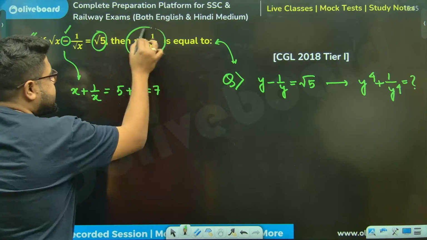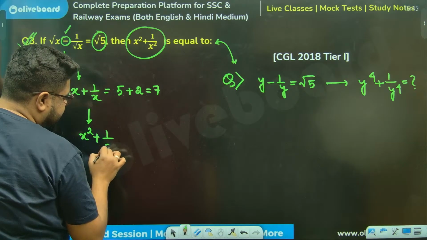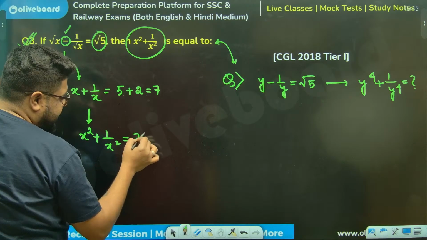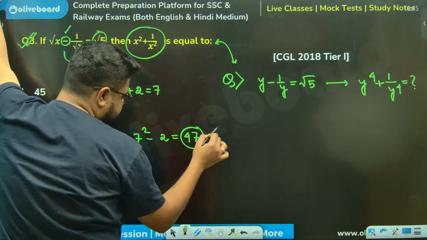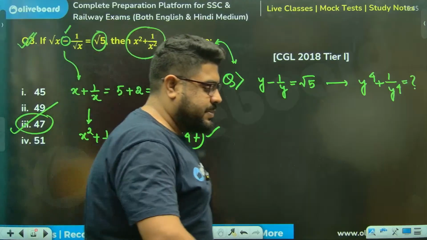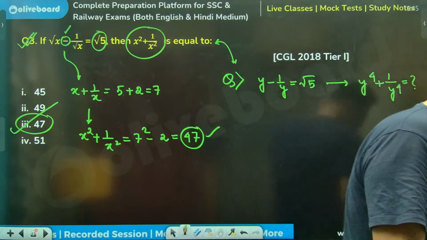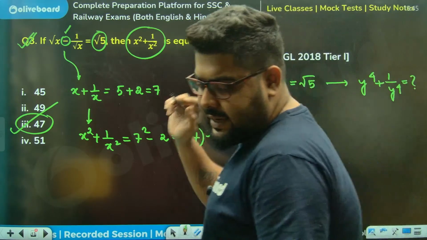Now again the next part. Now it will be minus 2. 7 square. Done and dusted. Option number 3, 47. Yes, so many 47s I've got. That's the correct answer. Is this 100% clear?